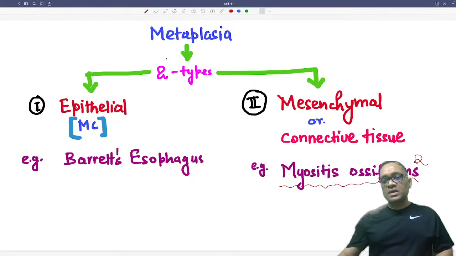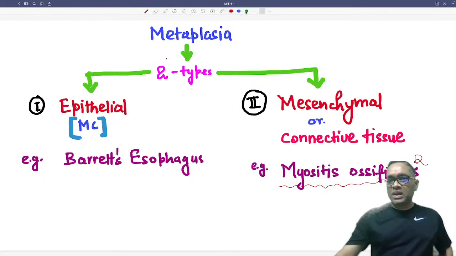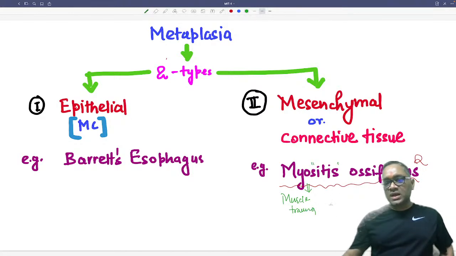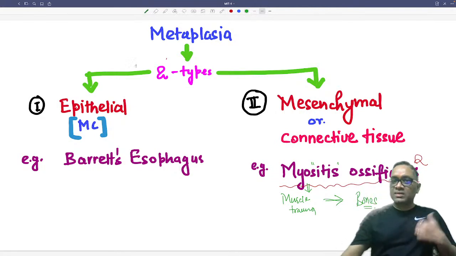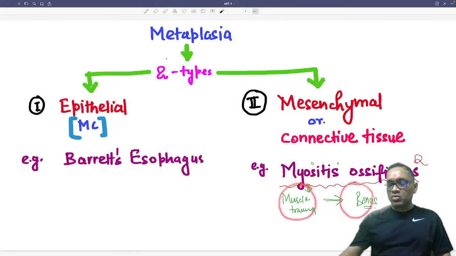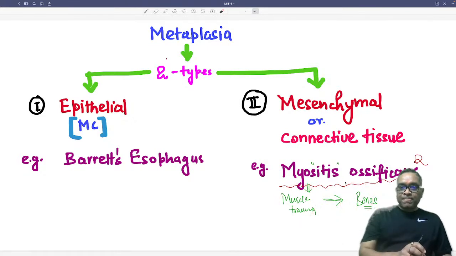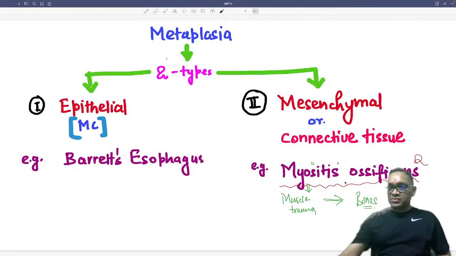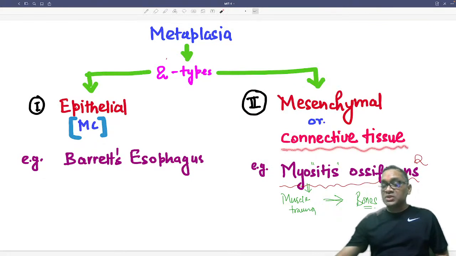See what this says: myositis ossificans. What is happening here? Muscles are getting inflamed, right? When there is a muscle trauma, muscles get inflamed, and then they are replaced by bone. What is bone? Another connective tissue. Muscle is one connective tissue, bone is another. So what we are seeing is muscle replaced by bone. One type of connective tissue is replaced by another type of connective tissue. That is why it is also called connective tissue metaplasia, or mesenchymal metaplasia.